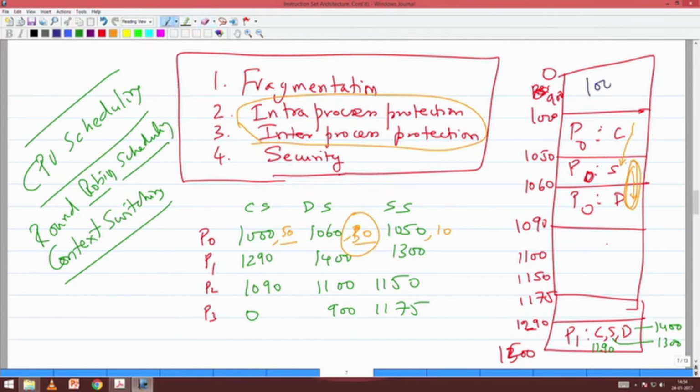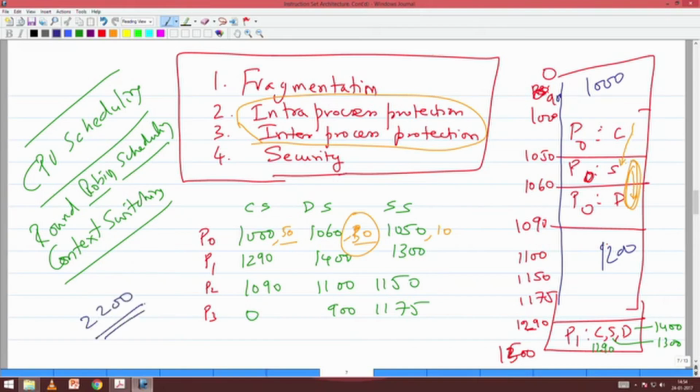Totally I have 2200 bytes of memory. Suppose I now get a fat process P4 which is asking for